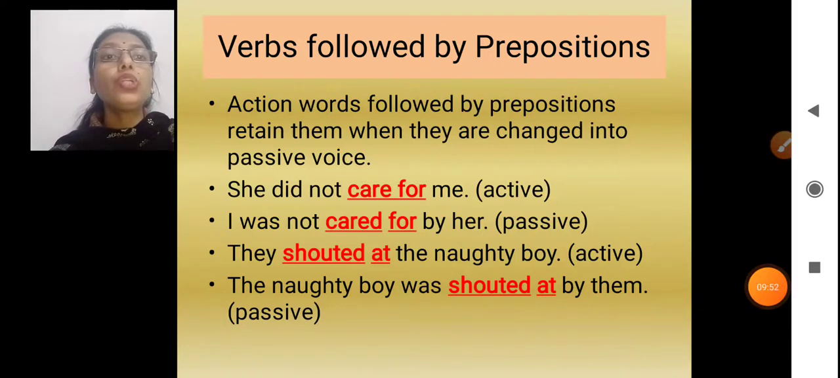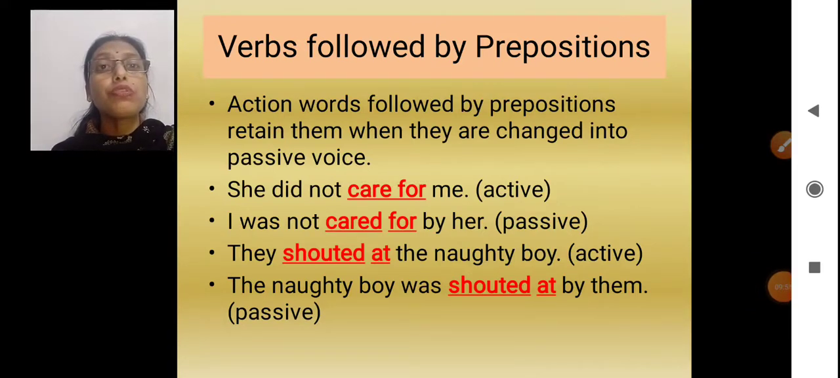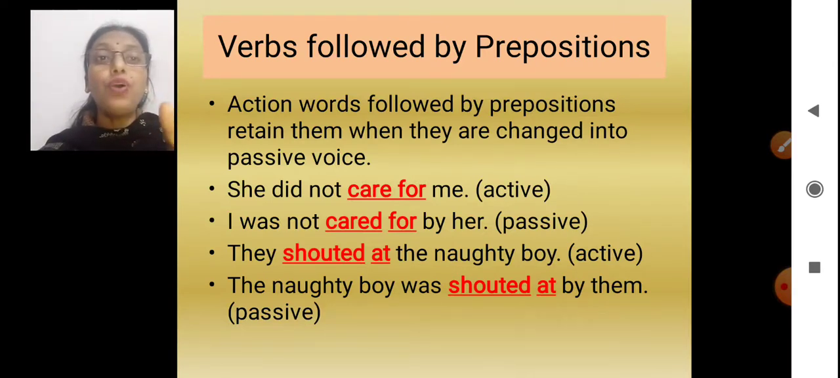There are certain action words which are followed by prepositions. Like the first example, if I take, she did not care for me. Here, care for. For is a preposition we all know now. Care for will remain as cared for in the passive voice also. This preposition will not go away from the verb. It will remain along with the verb, though the verb form can be changed. Of course, it will change rather. But the preposition will not go away. It will remain with the verb.